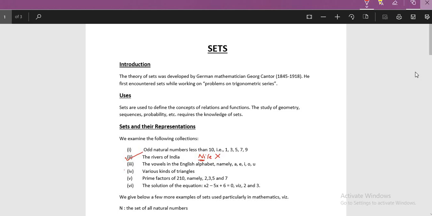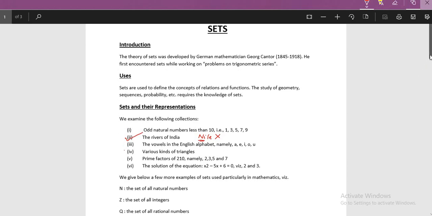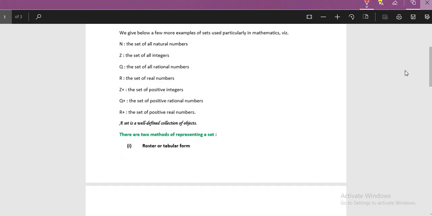Now generally there are many sets which are particularly used in mathematics. You are already familiar with these terms: N, Z, Q, R, Z plus, Q plus and R plus. I will not go into detail. You can just pause the video and have a look. One thing I'll be telling you is that these notations are very important. Just keep them in mind, because these notations will be used all over wherever you read sets.